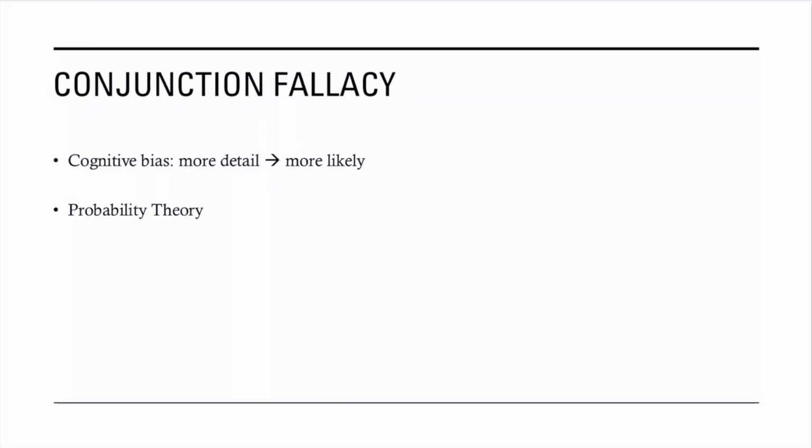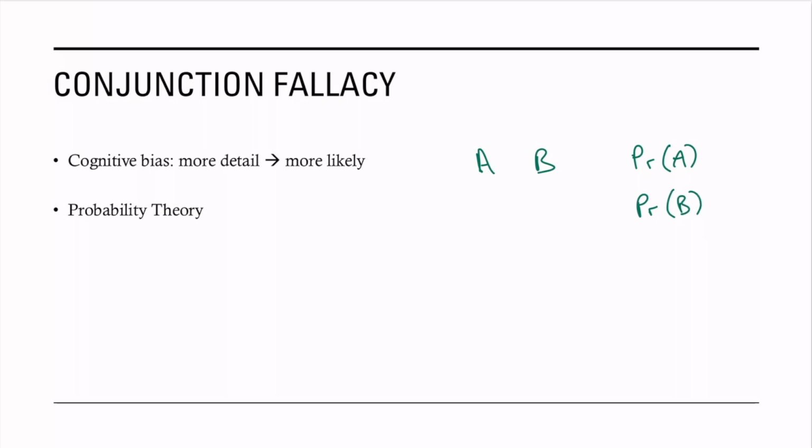In logic and probability theory, a conjunction is when two statements, let's call them A and B, must be true at the same time. The probability that just A is true is written Pr(A), and the probability that just B is true is written Pr(B).